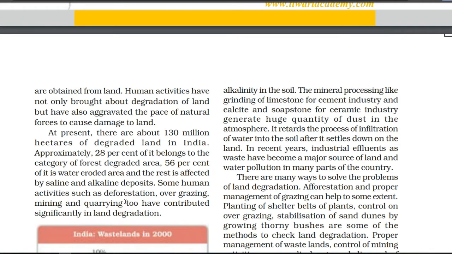Day by day we are cutting the trees. Overgrazing is there, mining is there, quarrying is there. So all these activities are responsible for land degradation. So these lines are important.